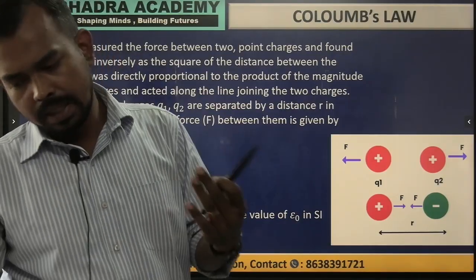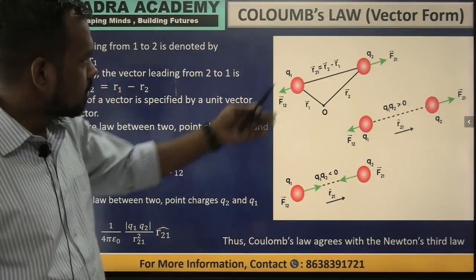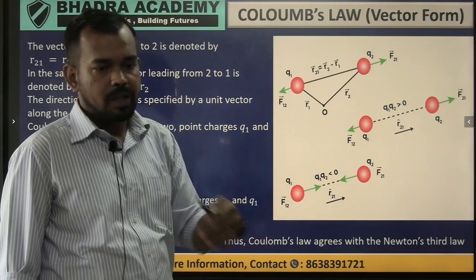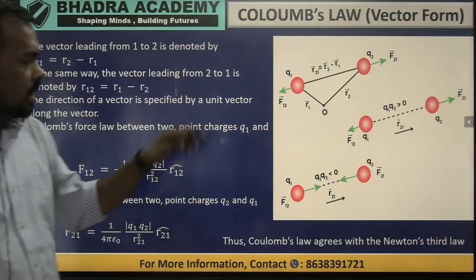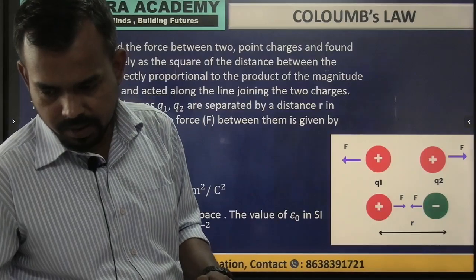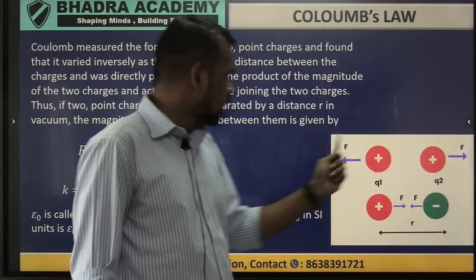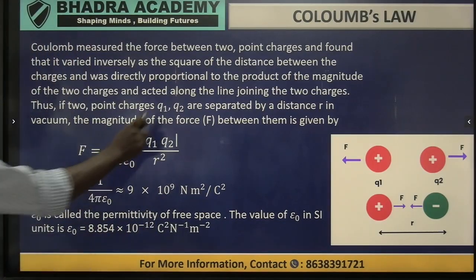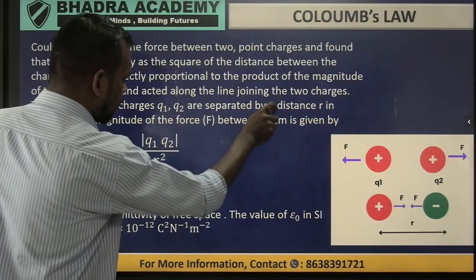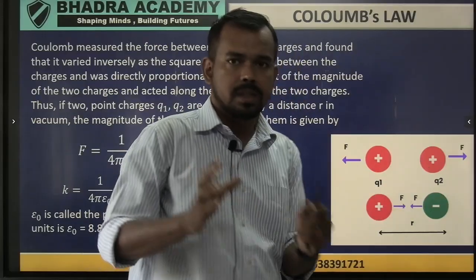Very important, asked in the examination also, but it has another form, that is the vector form. When we talk about the vector form, we have to give the direction. In the very first law that we have seen, we were talking about the force along the line joining the two charges.